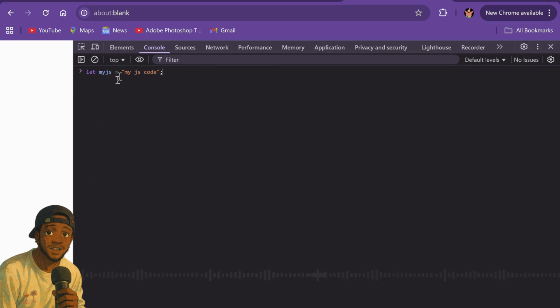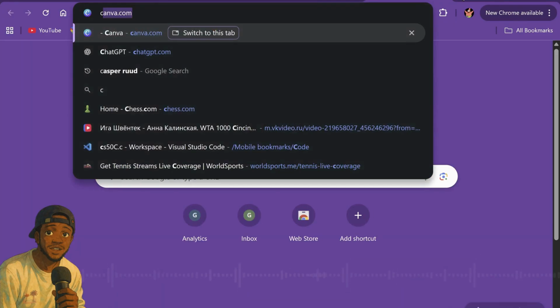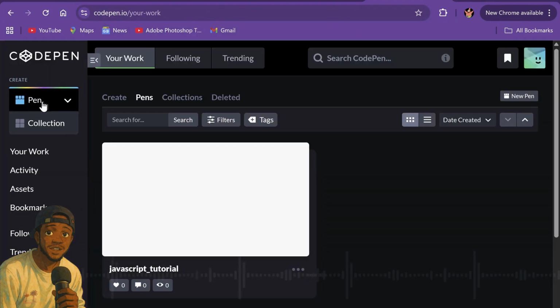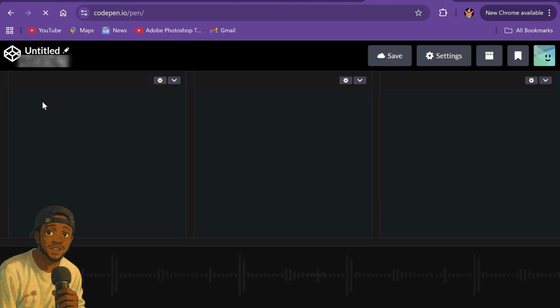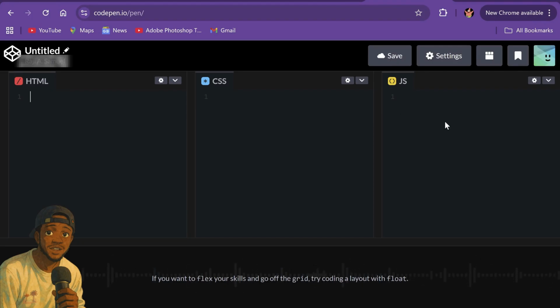Now why we no go use this one as well? If you use one if you like, but wait, let me show you what I go use now, which is CodePen. To use it, I'm just visiting this website you see on the screen. Click Pen and it will carry you come here. Now we go see HTML, CSS and JavaScript, but we only dey interested in JavaScript.